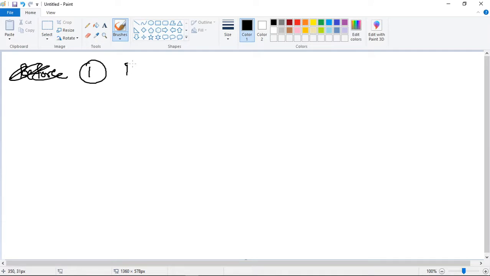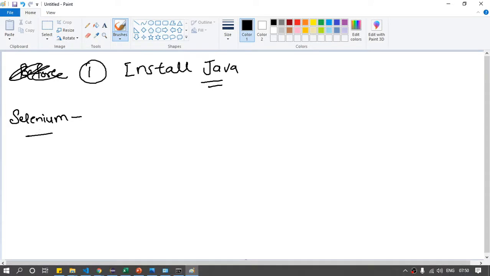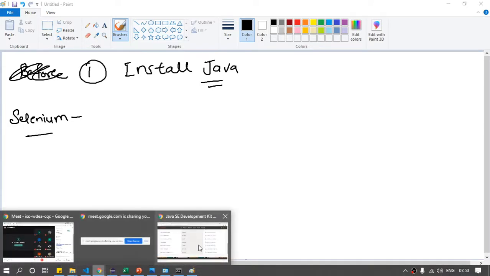The first step is to install Java, which I have shown you. I have also provided the link in the chat box, right? And now let us come to Selenium. Let us go to their official website so that we can understand better. Everything is mentioned in their official website.